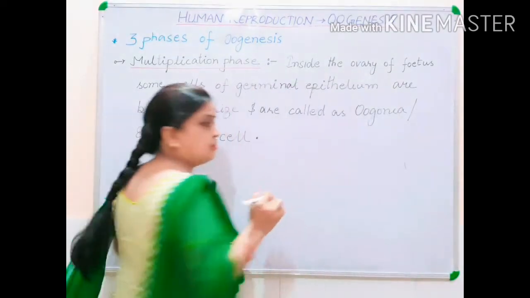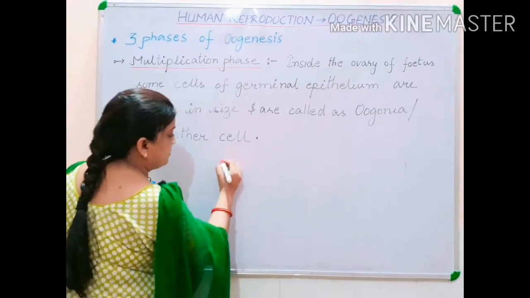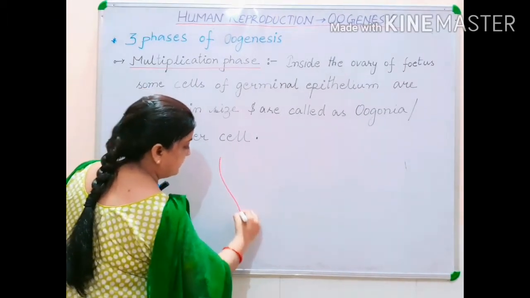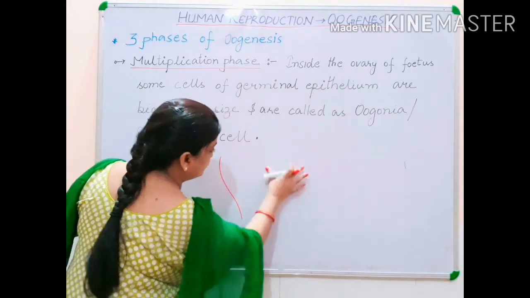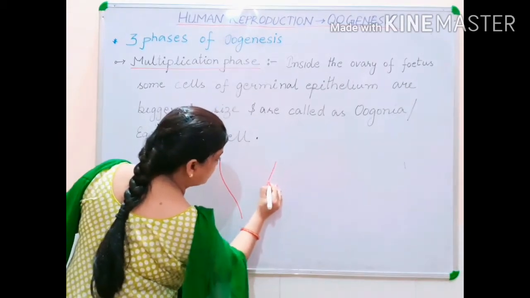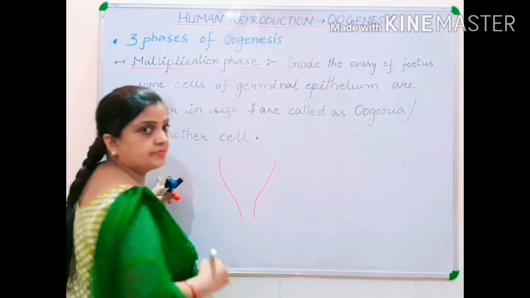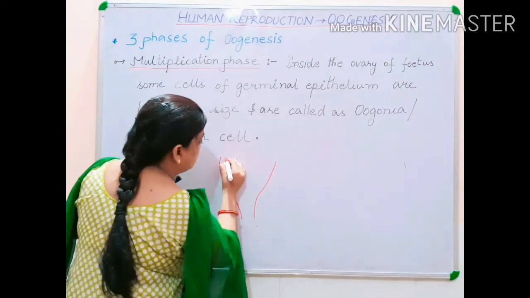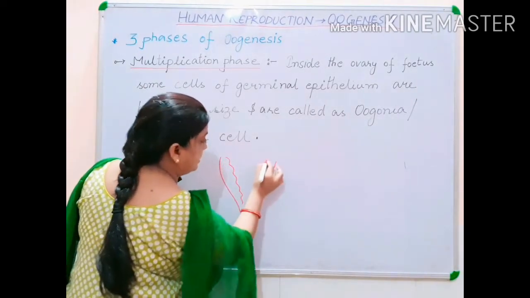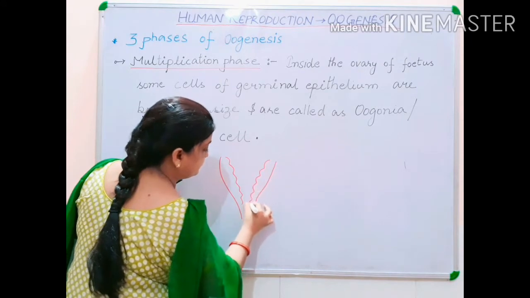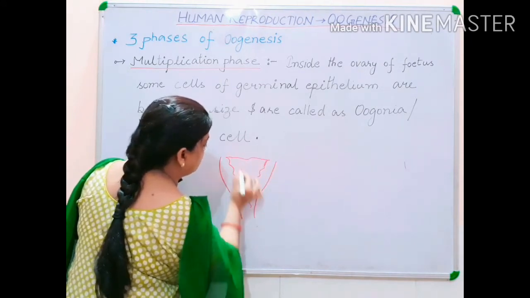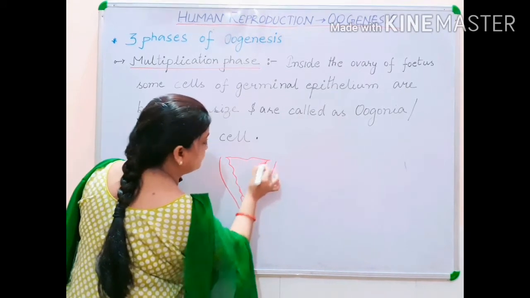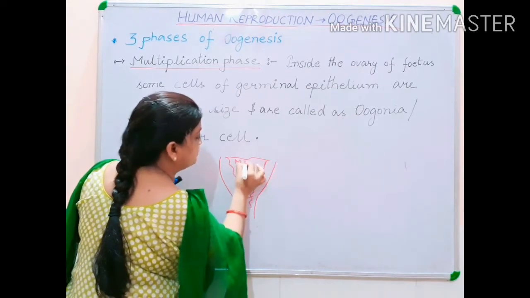In the structure of the uterus that you have studied, this was the structure of a mother's womb, of a uterus. This was the endometrium line, and suppose this whole structure is the mother's womb.